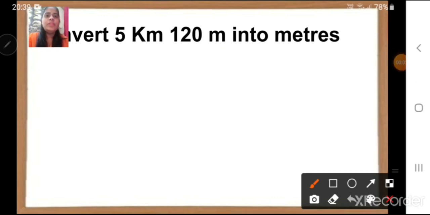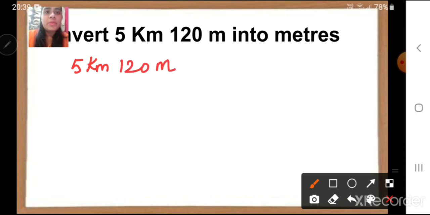So children, the question is 5 kilometer and 120 meter. First, we are going to convert the 5 kilometers. We know the formula: 1 kilometer is equal to 1000 meter, right?